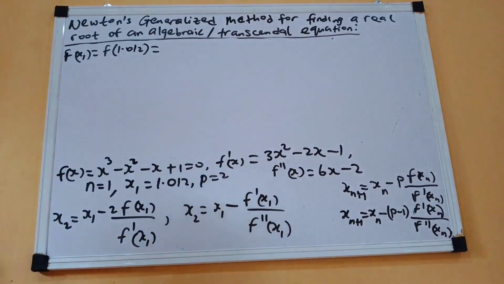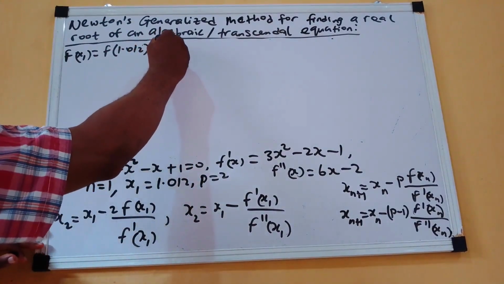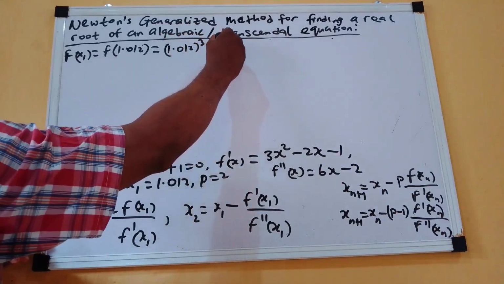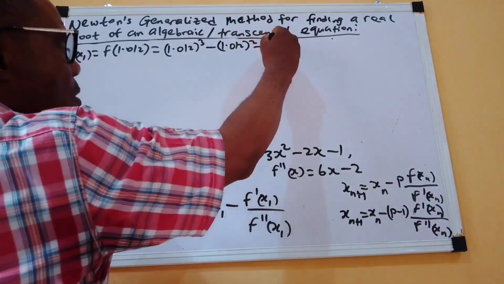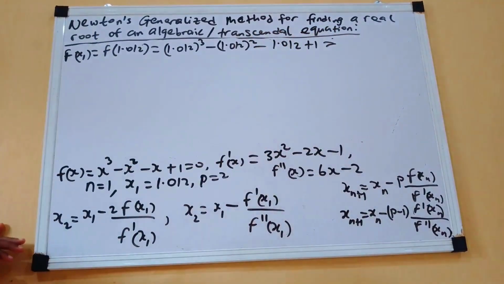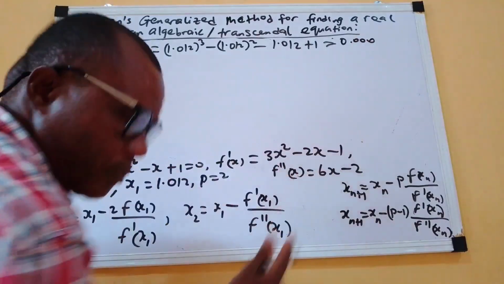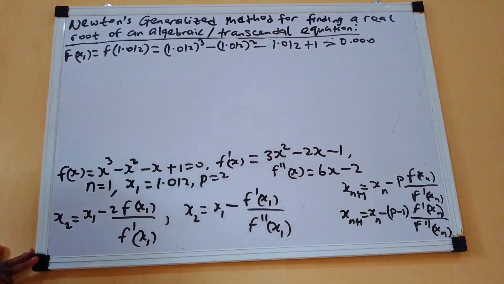Anytime you're talking about f of x, which is the mother equation, that is the problem, then you are going to have 1.012 raised to the power 3 minus 1.012 squared minus 1.012 plus 1, and what are we going to get from there? We are going to get 0.000289728.